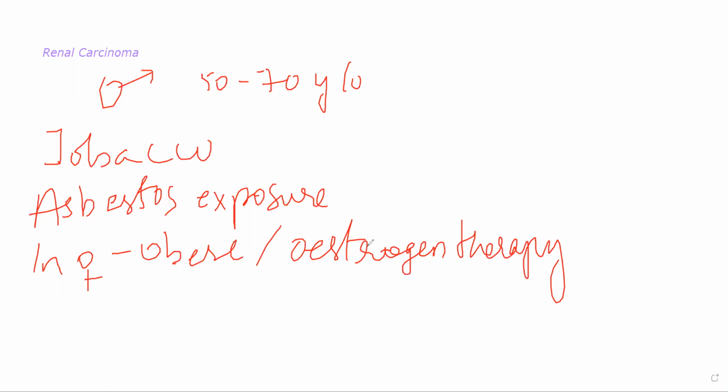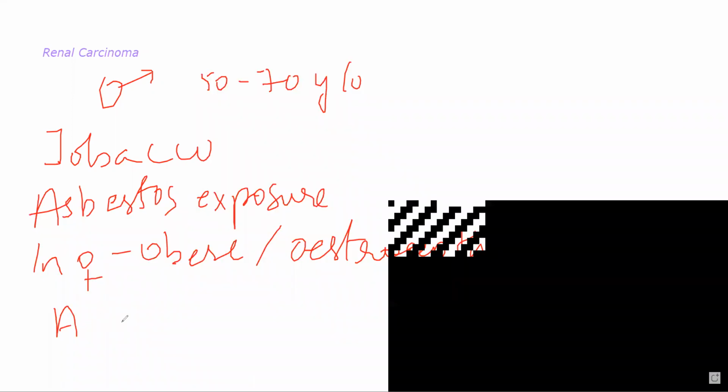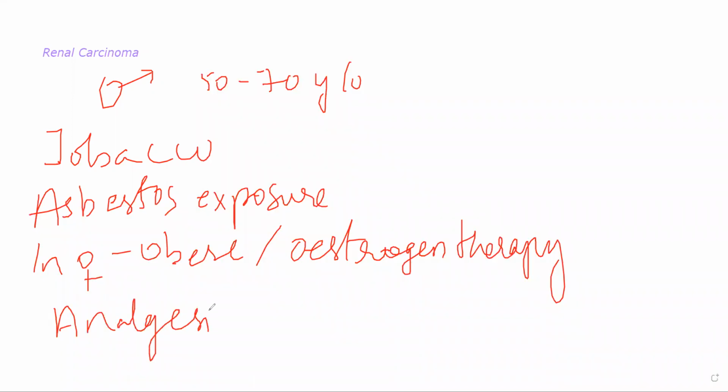Hereditary causes है, especially if the patient has cystic diseases of kidney, analgesic nephropathy, abuse of analgesics, especially NSAIDs, because they are nephrotoxic. If patients start taking NSAIDs for a long period of time, it can cause analgesic nephropathy. Family history, almost 4 to 5 times higher risk in patients who have family history. First degree relatives में किसी को भी अगर renal carcinoma है तो there is a good chance that you might also develop it.